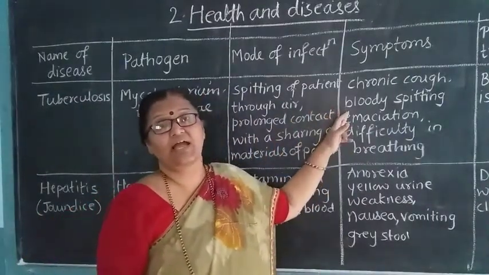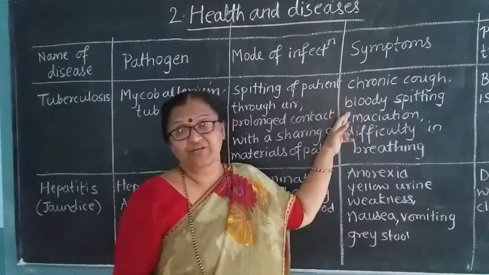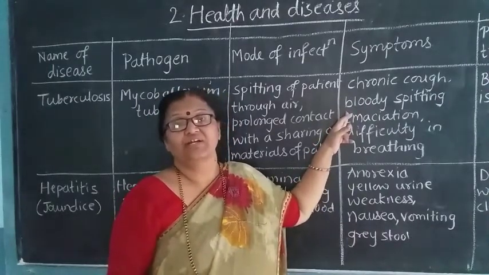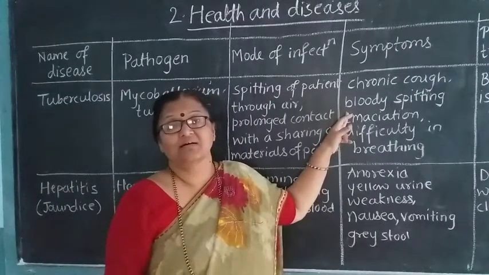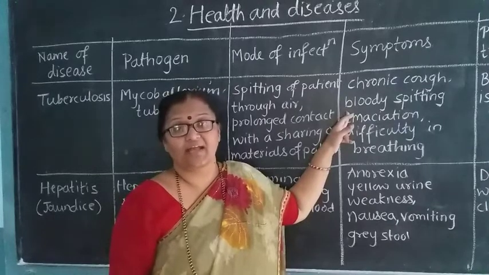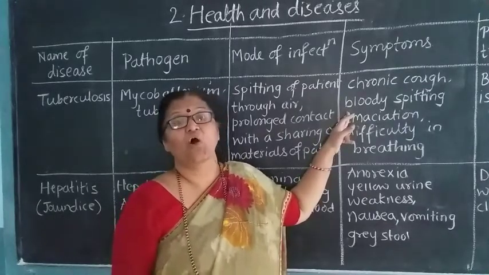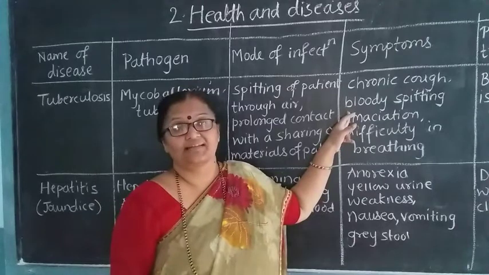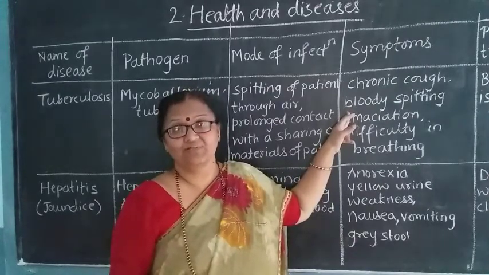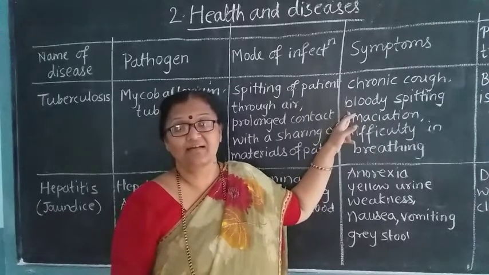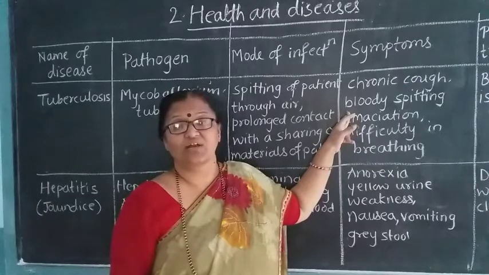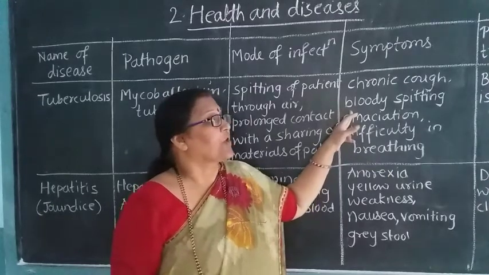That means there is an accumulation of the cough into the lungs, and whenever there is accumulation of the cough into the lungs, what happens? The bronchioles, the bronchi, or the trachea all get choked up, and due to that the lungs also get filled with the cough, and whenever they get filled, we can't respire correctly, or the exchange of oxygen or other gases is not done properly.